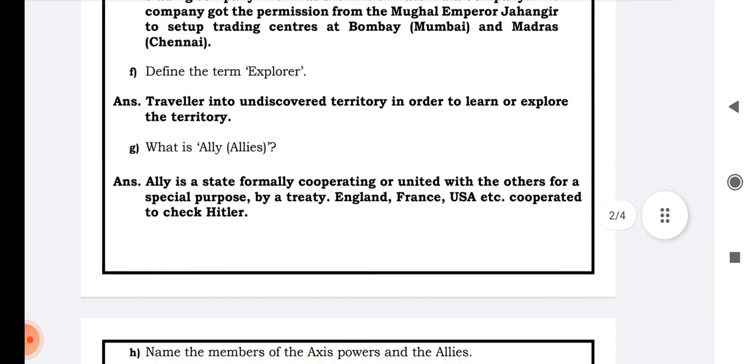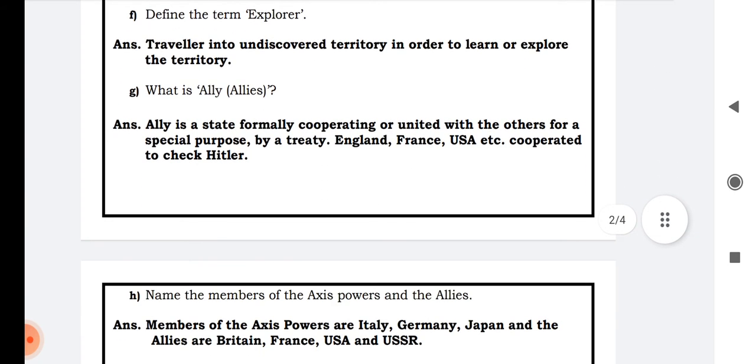F. Define the term explorer. A traveler into undiscovered territory in order to learn or explore the territory. So they are called explorers.